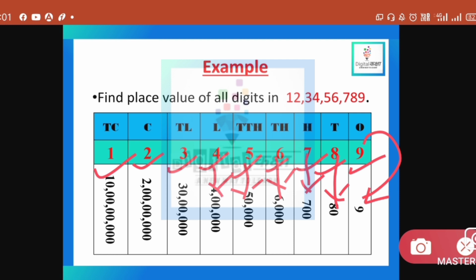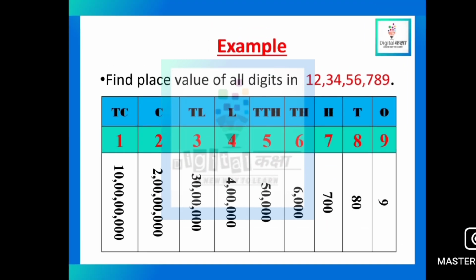Place value of 4 will be 4 lakh. Place value of 3 will be 30 lakh. Place value of 2 will be 2 crore. And place value of 1 will be 10 crore, because it is at the 10 crore place. I hope you get it.